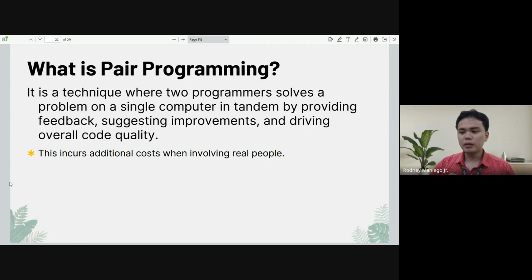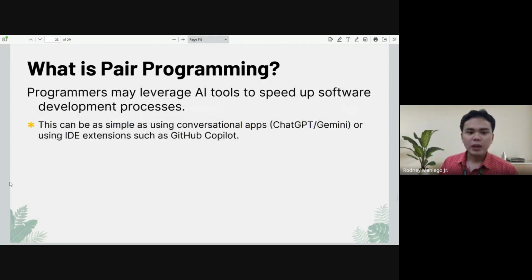From a business perspective, this is costly because you're hiring two people, paying two people to solve one problem. So that's where AI comes in. We can leverage these AI tools to become our pair programmer at a very low cost, or maybe even free.